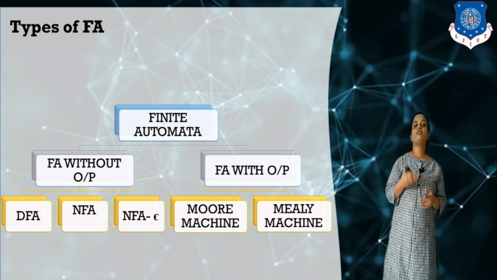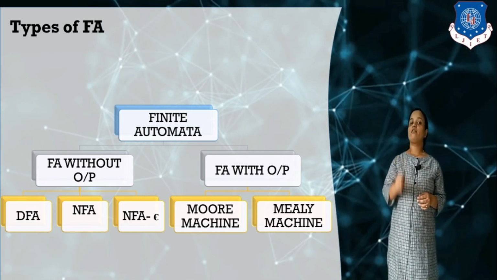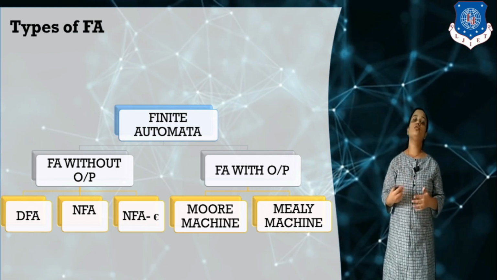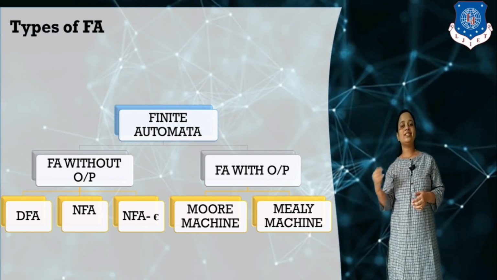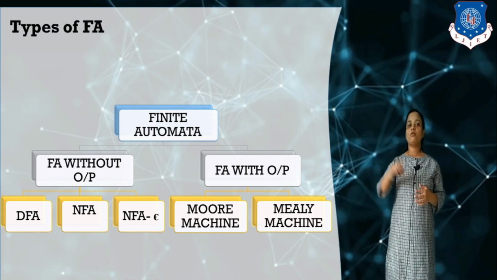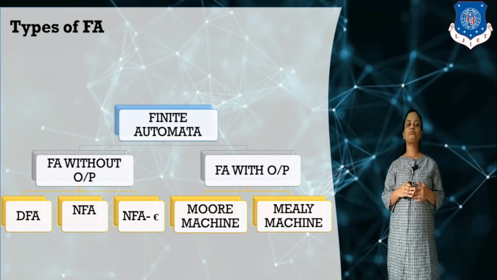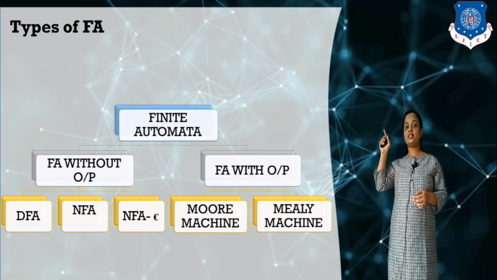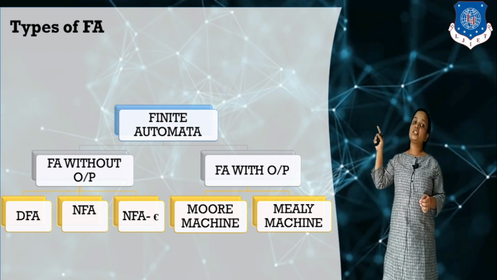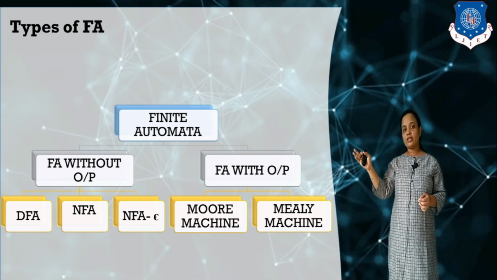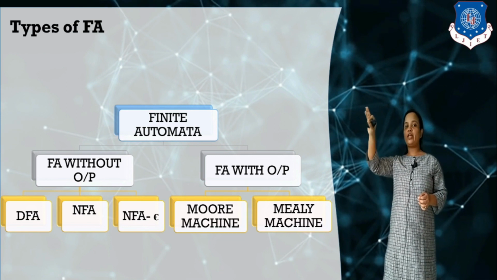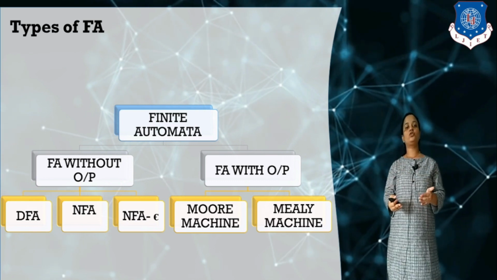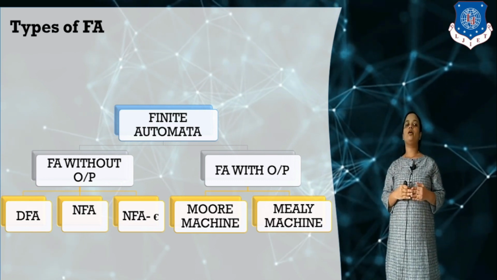What is the meaning of FA with output and FA without output? FA without output are those finite automata used to determine whether the given string is accepted or not. Whereas FA with output are not used to define whether a string is accepted or not, but for the given string they generate an output. That's why it is called FA with output.